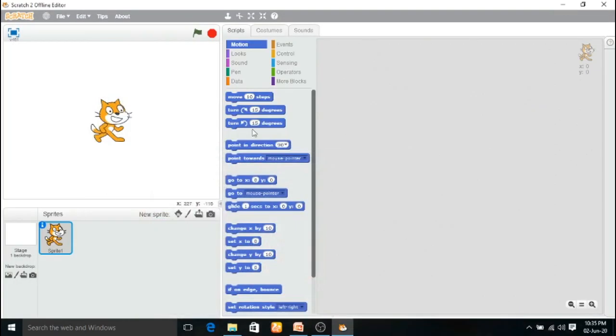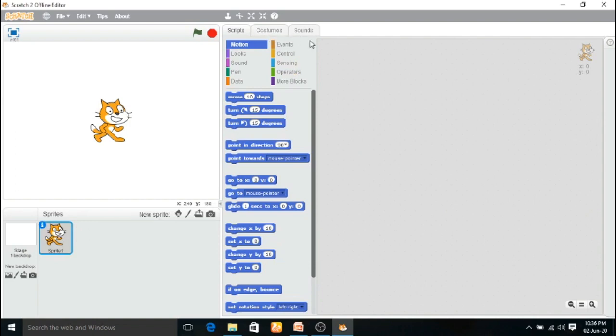Now come to the Scratch development environment. It is the title bar. Here the title will be visible: Scratch 2 Offline Editor. So the title of the application will display here. Next, the menu bar. It displays the menus and some tools also. Later we will discuss these tools. Now come to the green flag. It is the red stop sign. This area is called the stage. At the bottom of the stage is the sprite pane. It is called the sprite pane or sprite list.